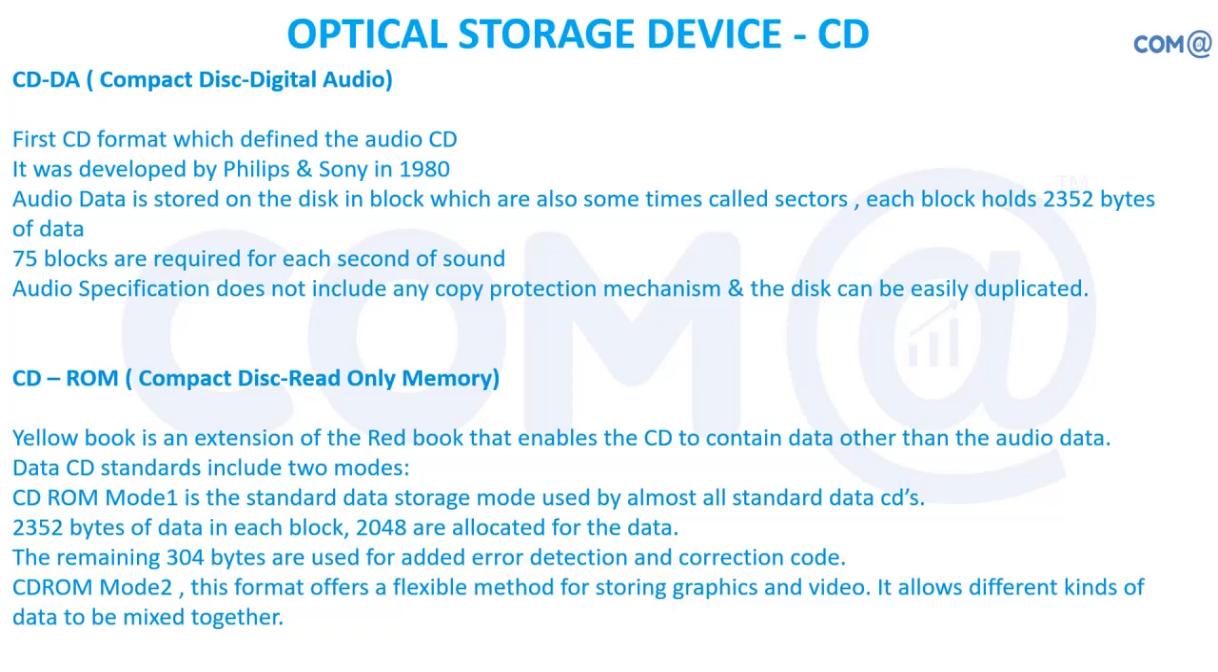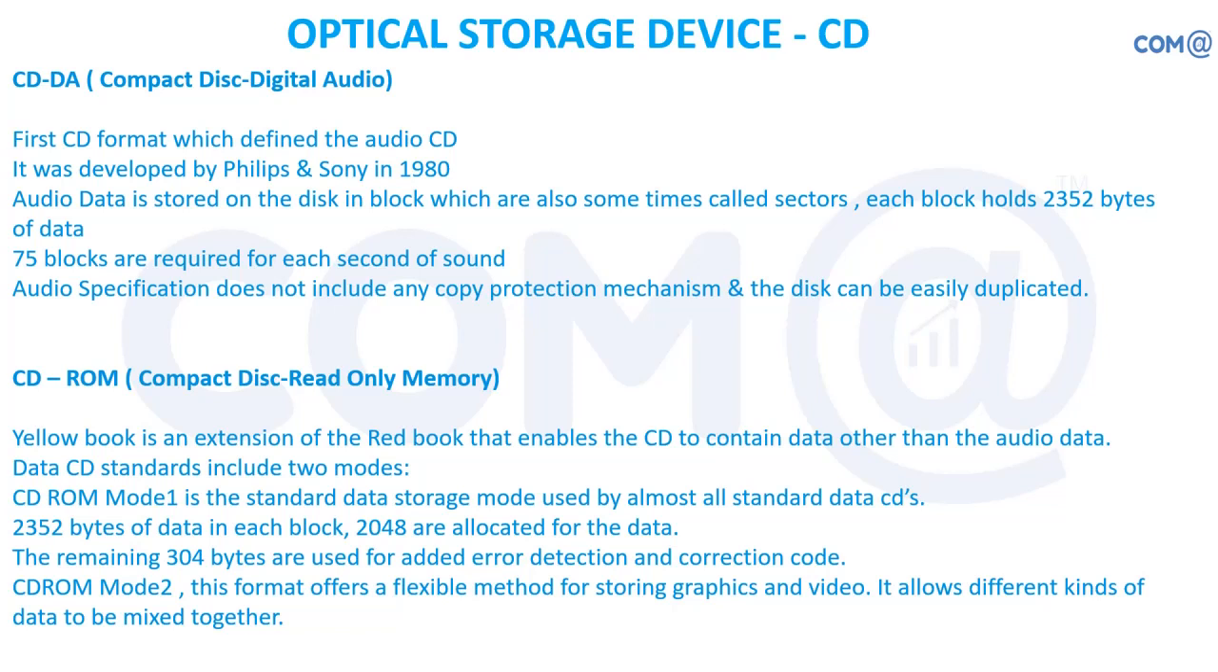CDDA, compact disc digital audio. This was the format for audio CD and was developed by Philips and Sony in 1980. Audio data is stored in blocks, which are also sometimes called sectors. Each block holds 2352 bytes of data. We don't have circular tracks, it is a spiral one, and here one block is called a sector, but each block can hold 2352 bytes, that is 2.3 or 2.4 kilobytes of data.